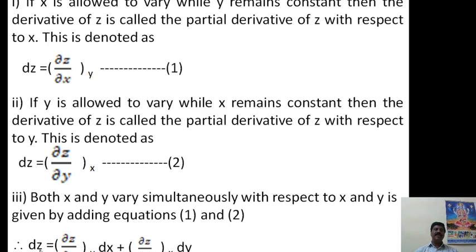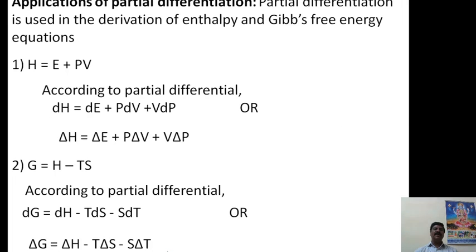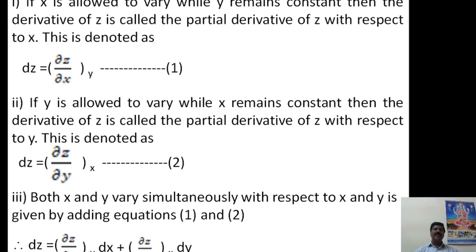Therefore, we will get dz is equal to ∂z/∂x at constant y into dx plus ∂z/∂y at constant x into dy, and this is called partial differentiation.